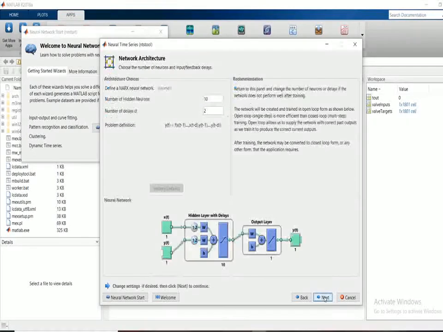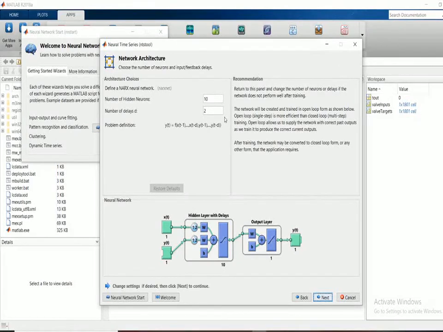And give next. After giving next, there is a define a NARX neural network in architecture network. The number of hidden neurons is 10, number of delays are 2. This is automatically taken by the software. Now you ask, what is neuron?